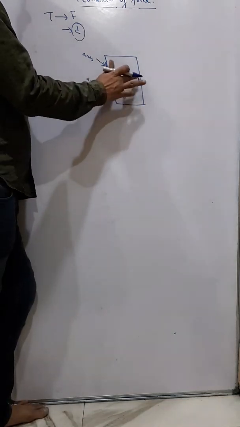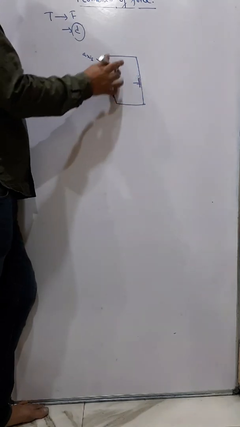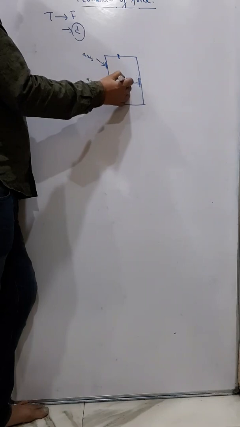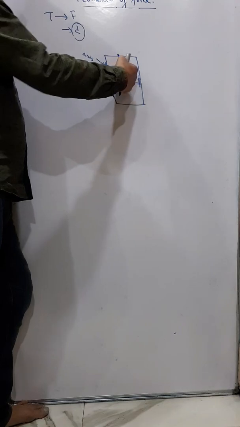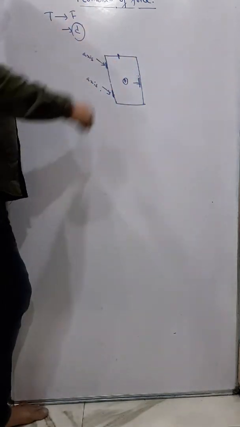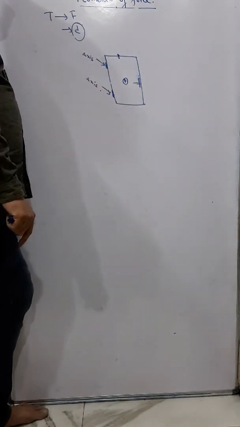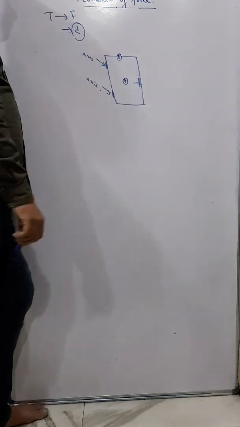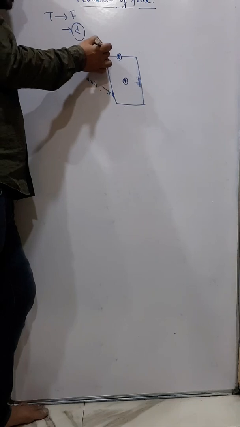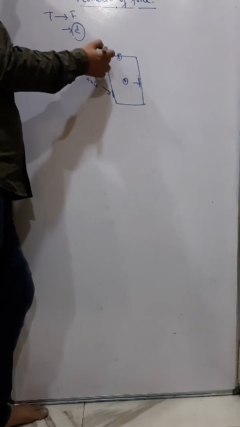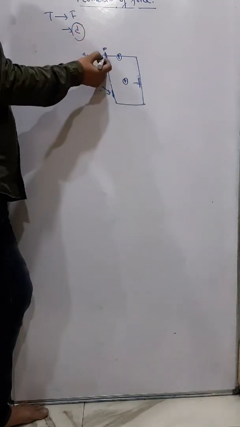But try to understand, it's not as easy to open the door from here as from here. Suppose the handle is here, then you have to apply a greater force. Or if you try to open the door from here, you have to give a greater force. And when you try to open the door by applying a force here, it nearly becomes impossible, because the turning effect will be 0 because the distance is 0.